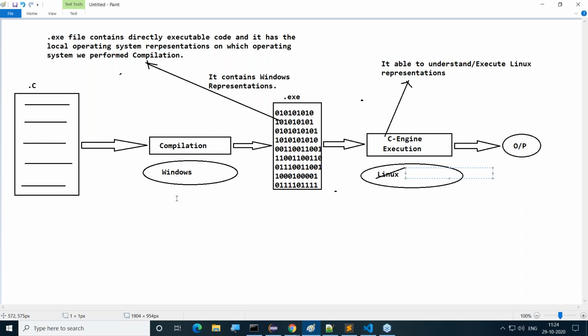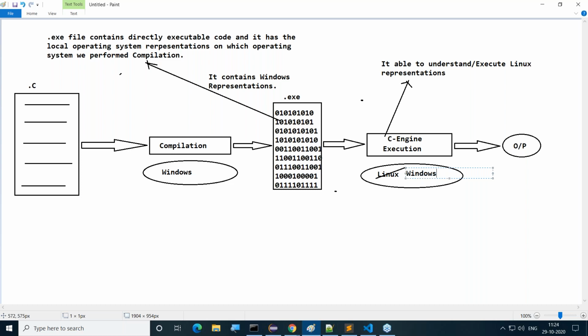So we performed compilation on the Windows operating system, so here we require the same Windows operating system at runtime. We don't require other operating systems. For compilation, we are using Windows, and for execution also, we are using Windows. Compilation is on Windows and execution is also on Windows.